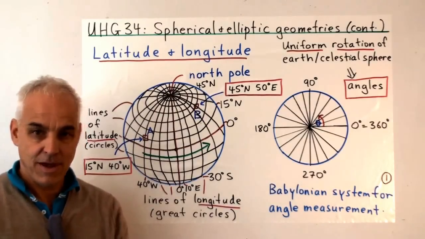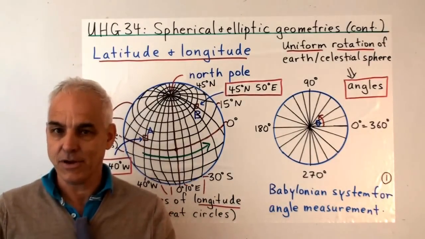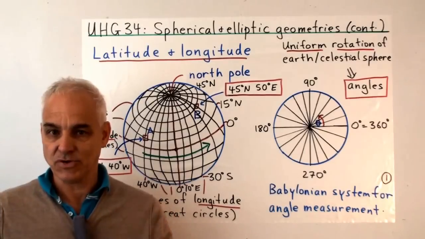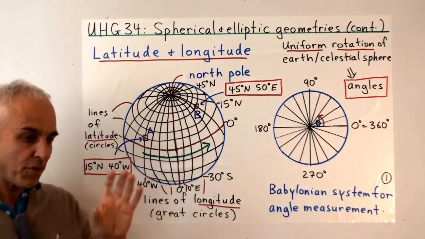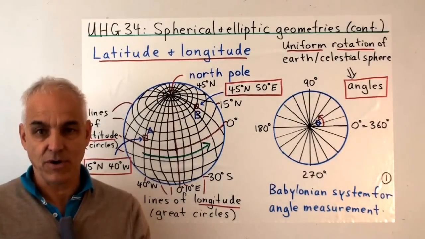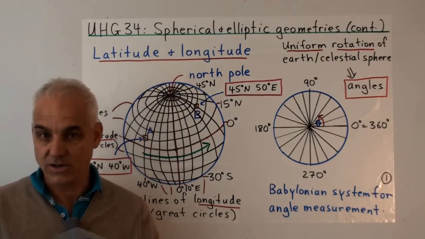So the idea of this representing the Earth is a much more modern notion, because for a long time the ancients didn't have a very good idea about the geometry of the Earth. They only knew their own little neck of the woods. But the large-scale structure of the Earth and how it looks is a relatively recent addition to our knowledge.